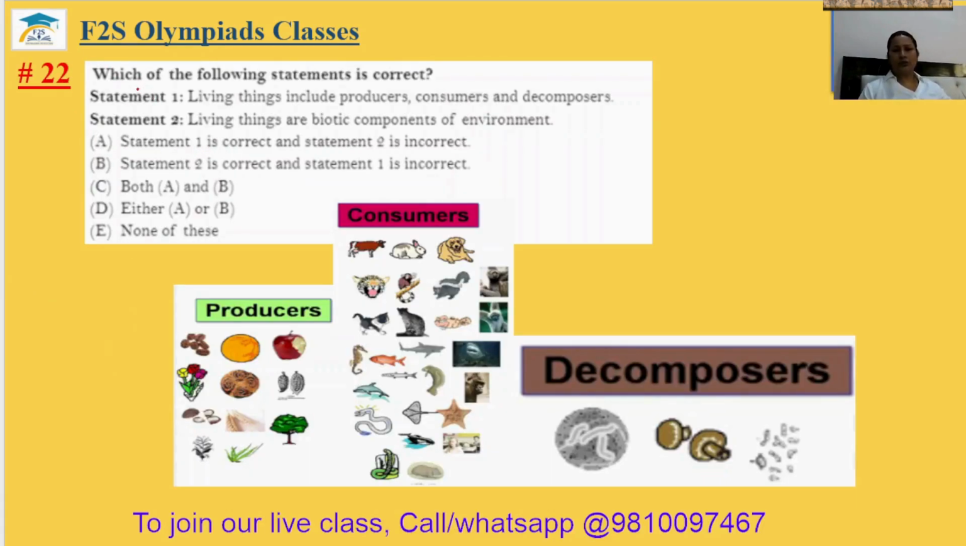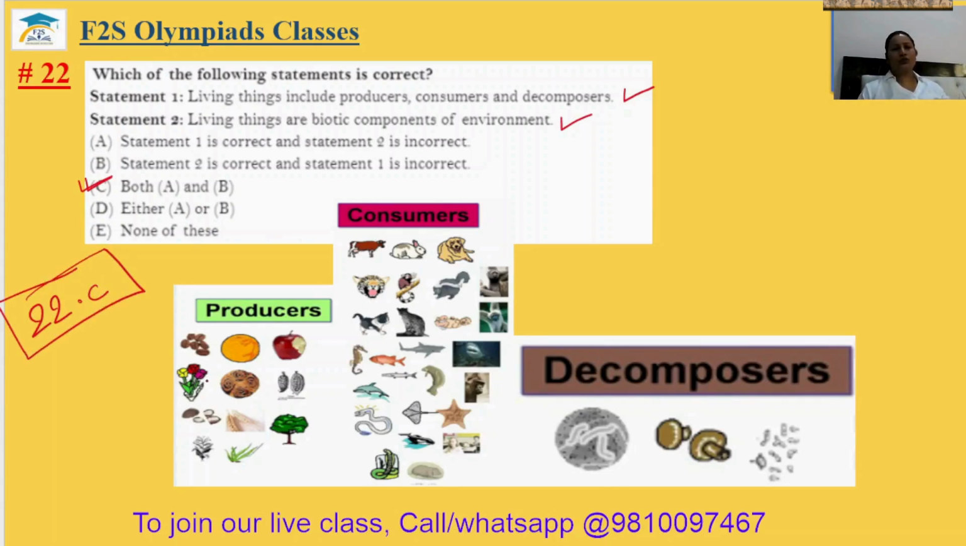Question number 22. Which of the following statement is correct? Statement 1. Living things include producers, consumers, and decomposers. It is true. Statement 2. Living things are biotic components of environment. Yes, it is also true. So statement 1 is correct, 2 is wrong? No. Both A and B are correct. Option C will be the answer. The 22nd answer is option C.